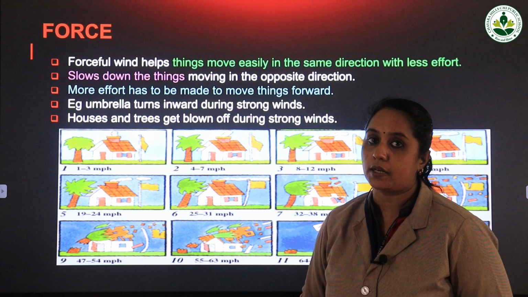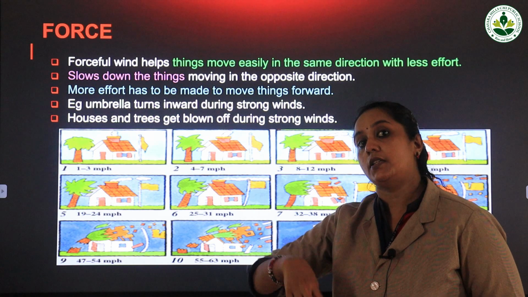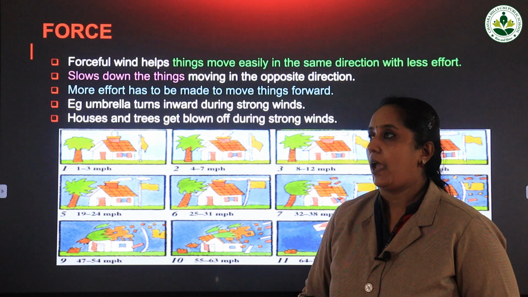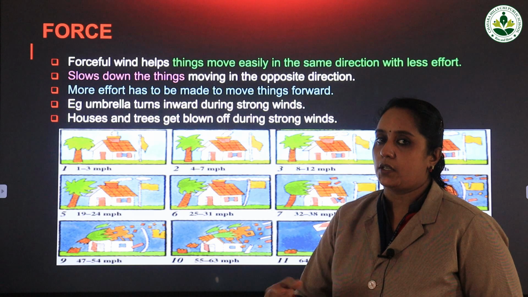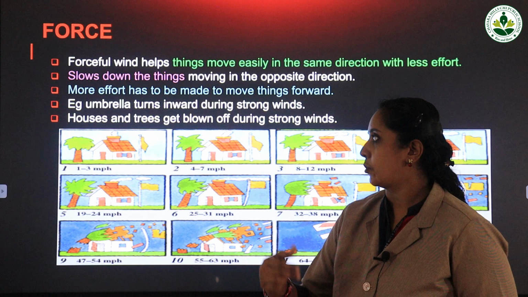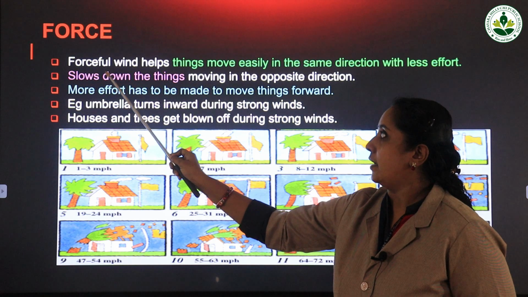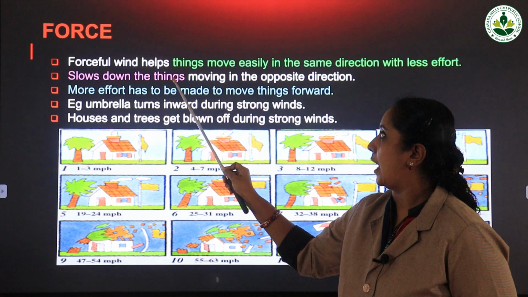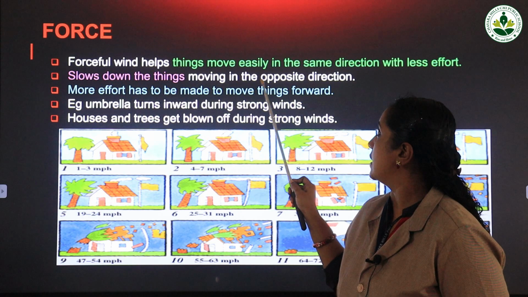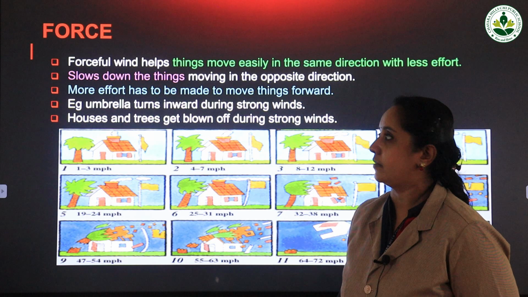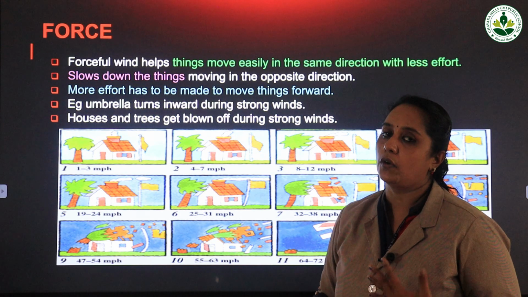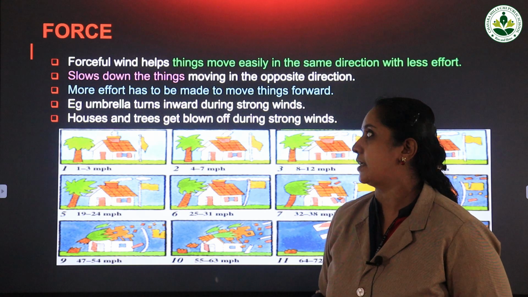Have you experienced that before? The umbrella will turn to the other side, and it is very difficult to bring it to the proper position. So the result is that this forceful wind helps things to move easily in the same direction, and we do not have to put much effort into that.